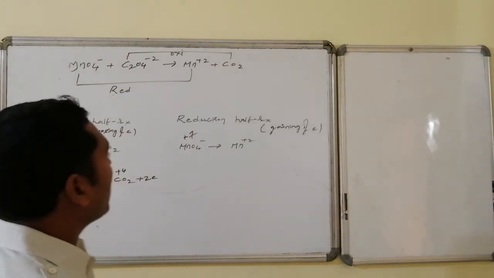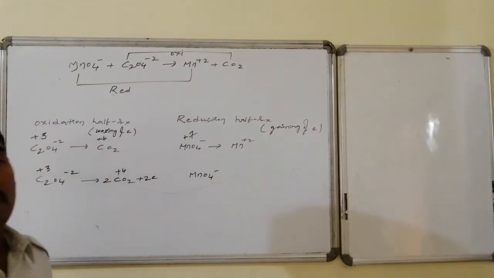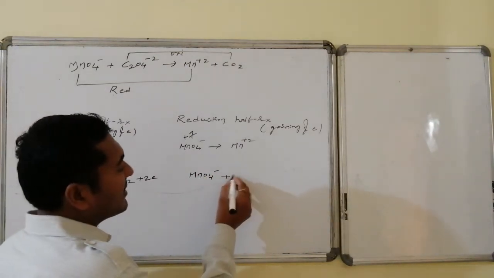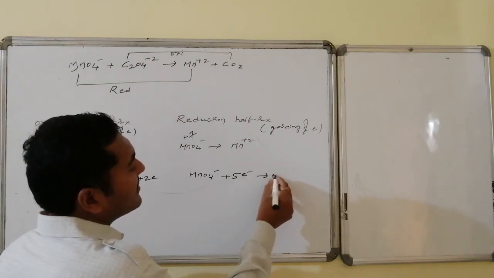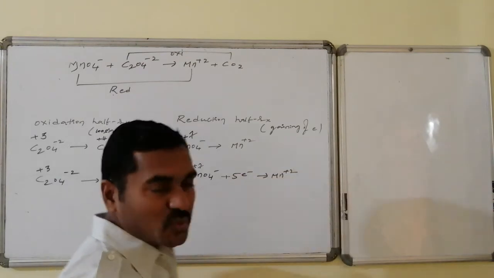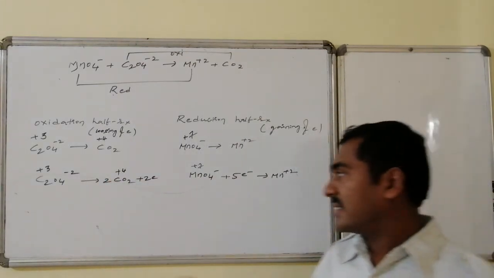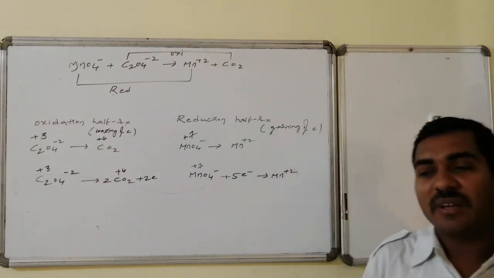Similarly, for the reduction, let us have a discussion. Here manganese is balanced, whereas this MnO4 minus with +7 oxidation state, if it takes 5 electrons, this +7 is converted to +2. So it has the capacity to take 5 electrons. It has the capacity to lose only 2 electrons.